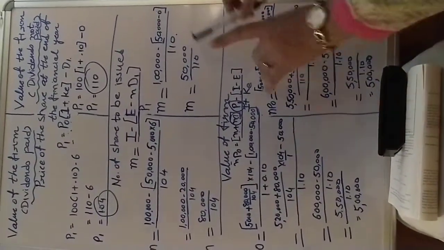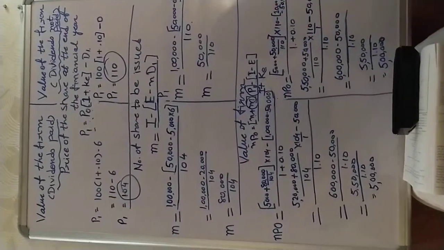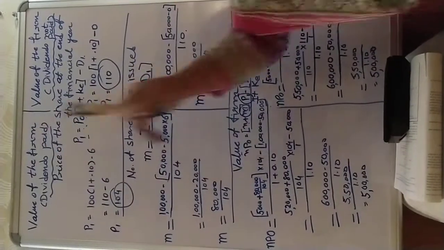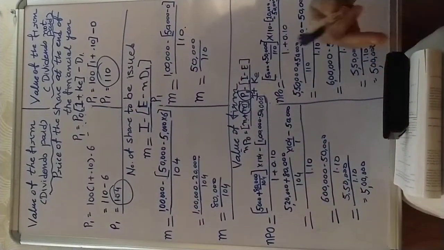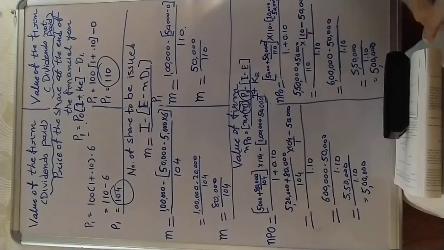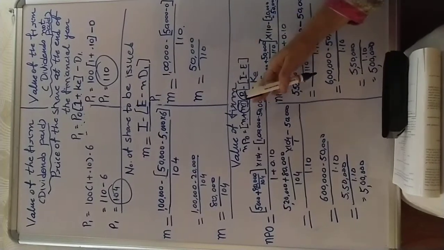Now, as per the MM theory, we can understand through this illustration that whether the firm will pay dividend or will not pay dividend among the equity shareholders, there will be no effect on valuation of firm.